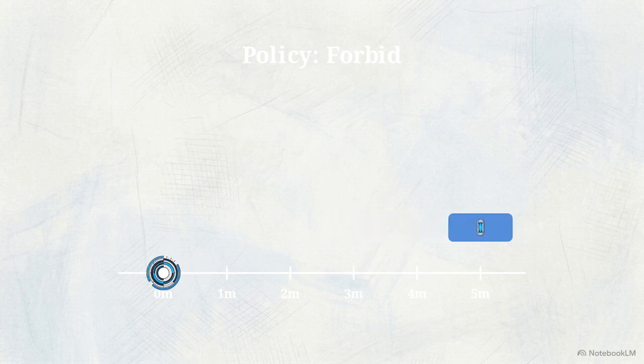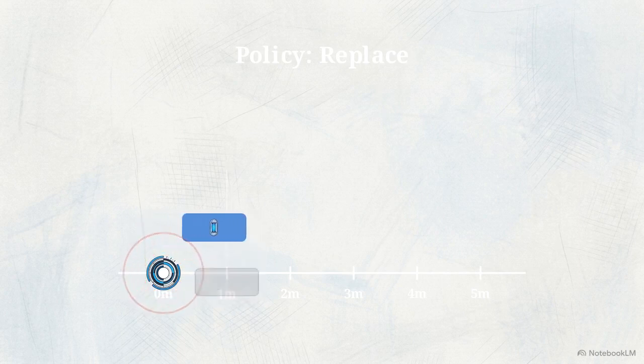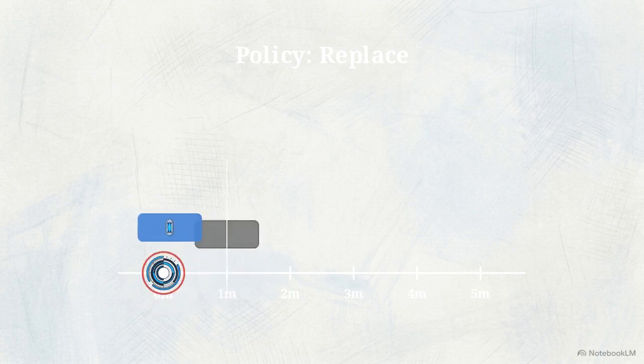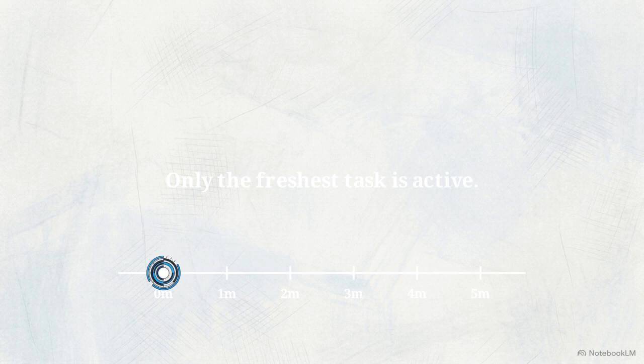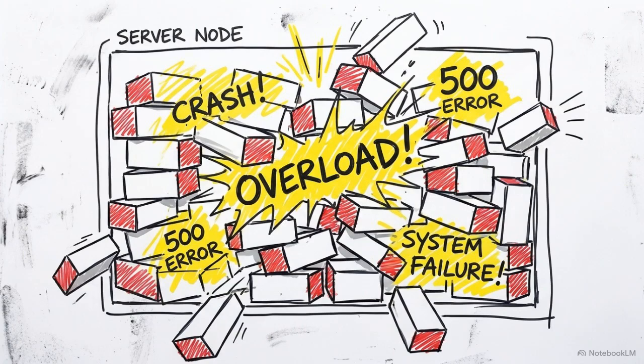Control this by setting the policy to forbid. Now, if the previous job is running, the scheduler checks the state, completely skipping the newly scheduled trigger. Forbid is strictly necessary for state-critical operations, like database backups, to prevent corruption. Alternatively, setting the policy to replace instructs the cluster to immediately, forcefully kill the currently running job and execute the fresh one. You use replace for dynamic analytics, like weather updates or hourly sales, where spending processing power on stale data is useless. Without an explicitly defined concurrency policy, automated schedules will eventually cannibalize themselves.